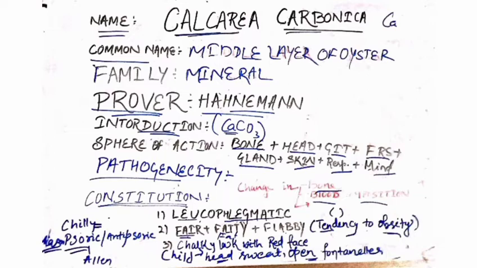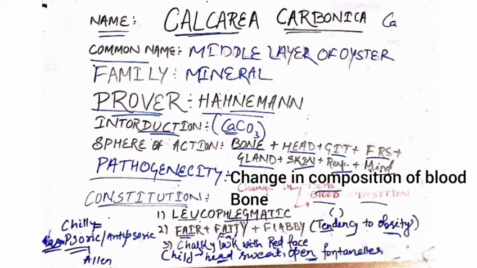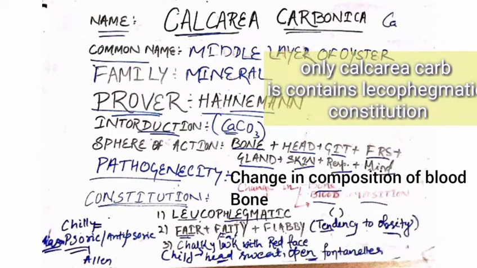Then pathogenicity means which organ or area it mainly causes pathogenesis in. Mainly in the bone, because its chemical constitution is a mineral. That's why it acts in the bone and on the blood composition, causing blood composition variation. That is its main action. What is its constitution? It is mainly given to the leukophlegmatic person.